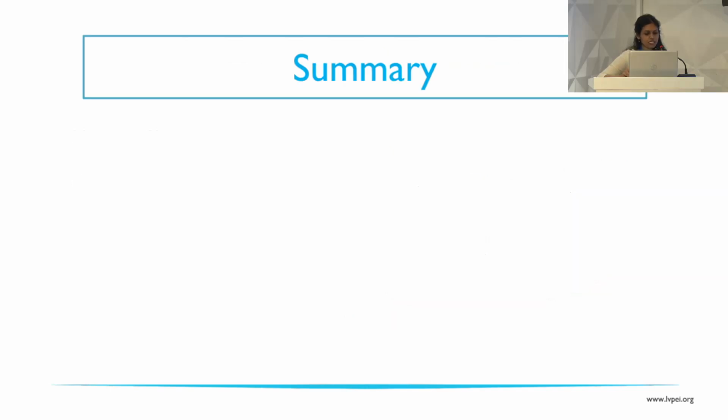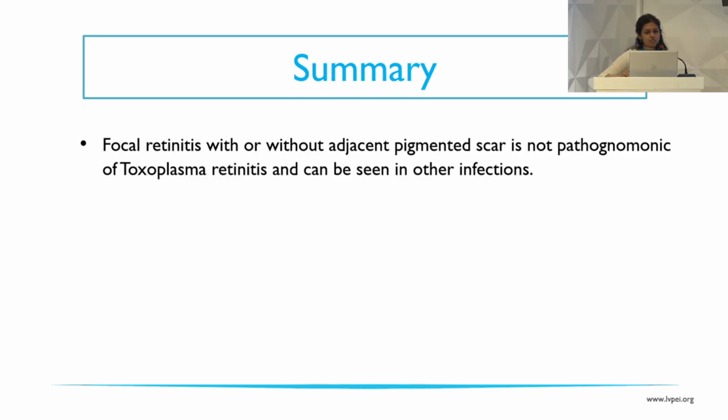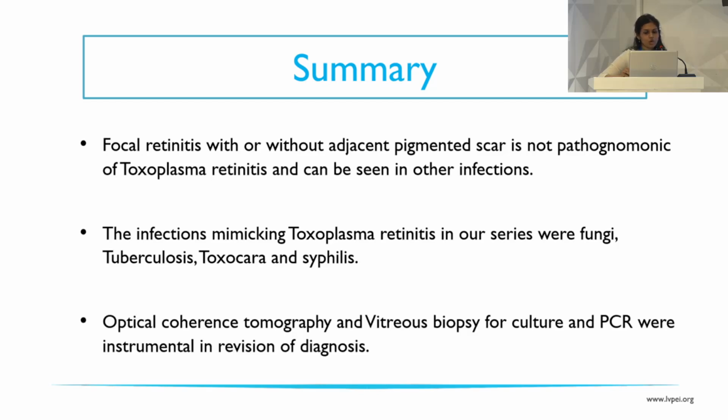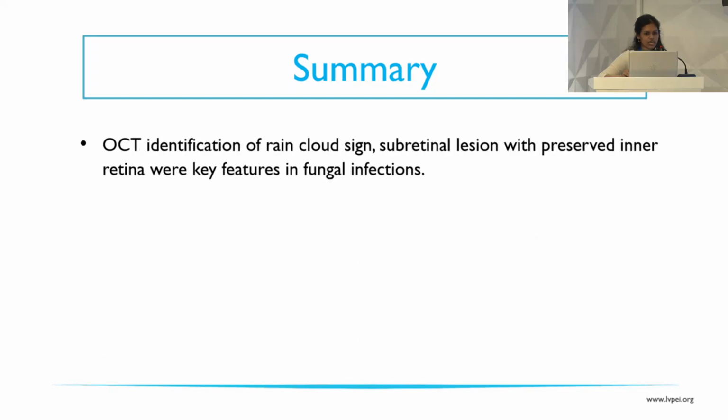To summarize, focal retinitis with or without an adjacent pigmented scar is not always pathognomonic of toxoplasma retinitis. It can be seen in other infections, which in our study were fungi, tuberculosis, toxocara, and syphilis. OCT and vitreous biopsy for culture and PCR were instrumental in revising our diagnosis.